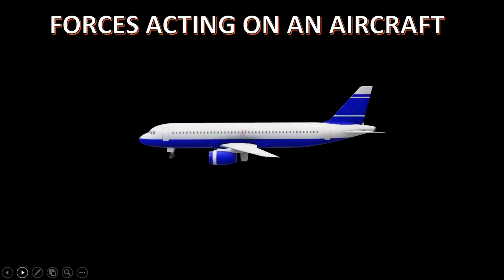This is an aircraft, we all know, and we have seen all the parts in our previous video. Now, let us see what are all the forces acting on it. There are four basic forces acting on an aircraft, and the directions of the forces are shown. Now let us see what each direction indicates.